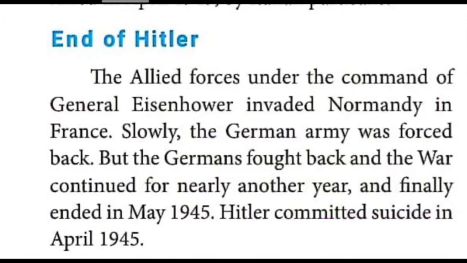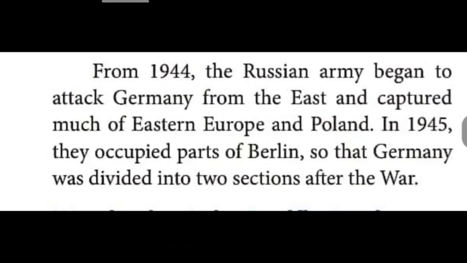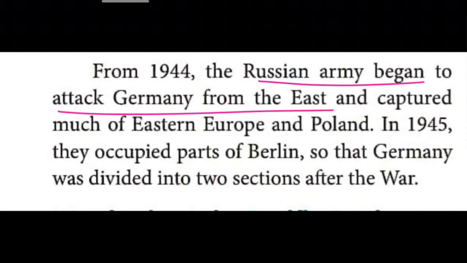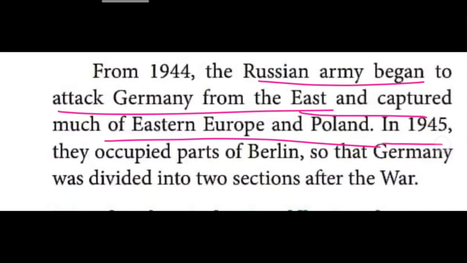1945. From 1944 onwards, the Russian army began to attack Germany from the east, and captured much of Eastern Europe, Poland, everything. So this is very important, children. In 1945, the Russians occupied parts of Berlin. Berlin is the capital of Germany.